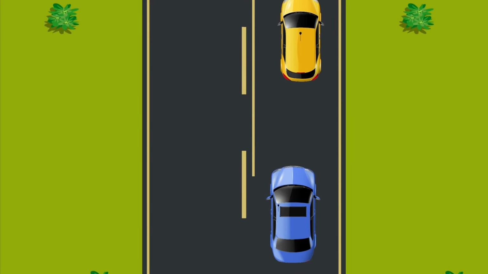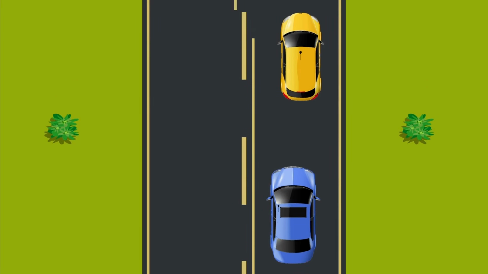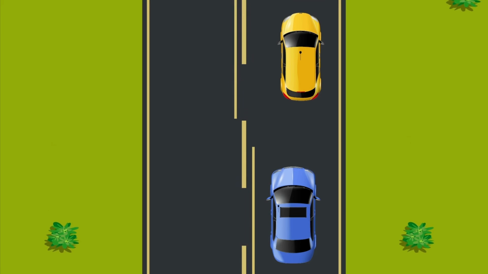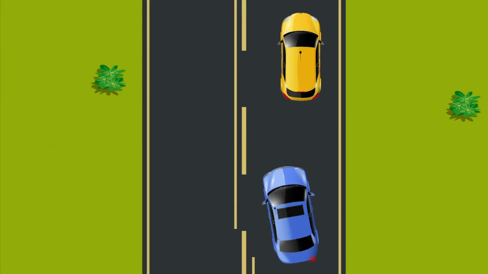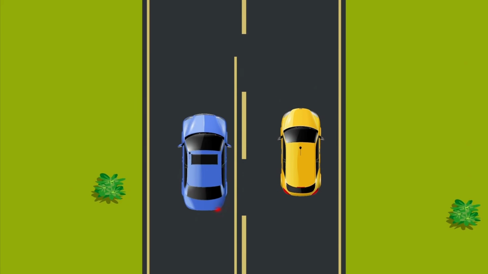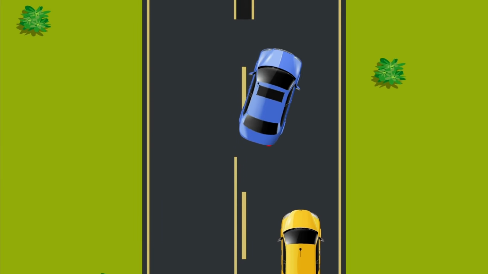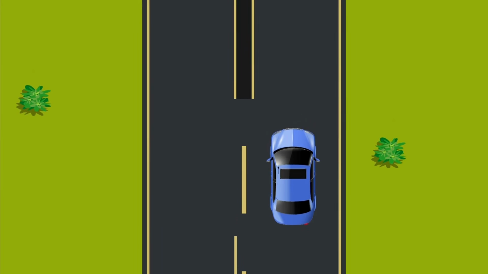When you see a solid yellow line paired with a broken yellow line, passing is allowed only for the vehicle on the side with the broken line. If you're on the solid line side, you must not pass.